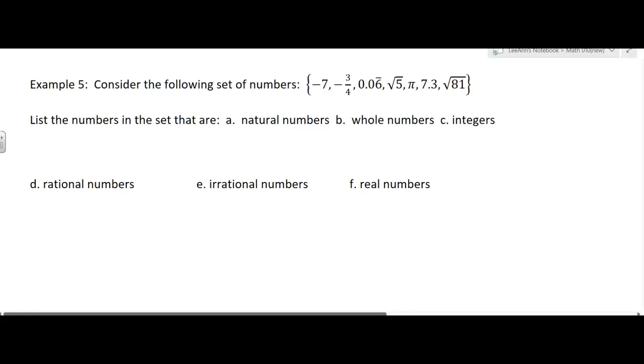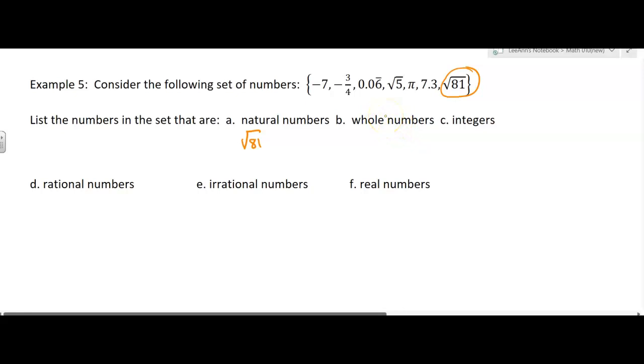So natural numbers, remember those are the counting numbers, the ones you first learned. So no negatives, no decimals, no square root of 5, no pi, no 7.3. You know what? The square root of 81 is equivalent to 9, and that's a natural number. So we're going to say the square root of 81, which is really 9. I think they would write that, though, the square root of 81.